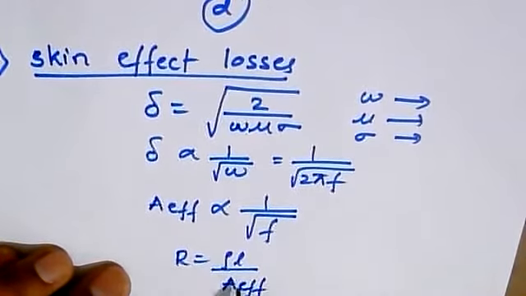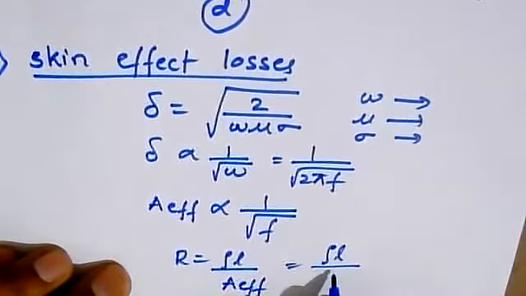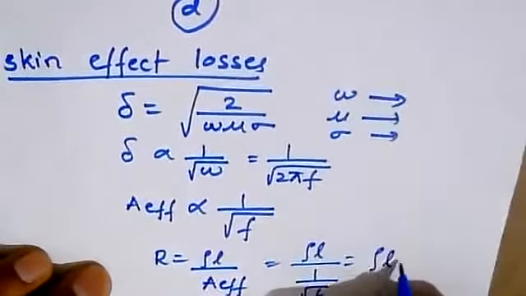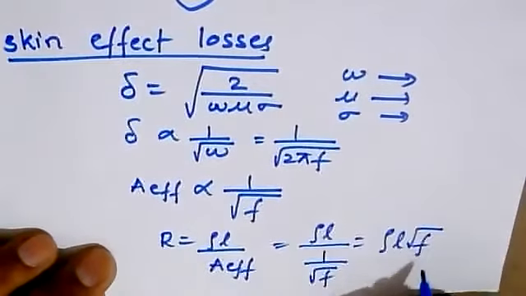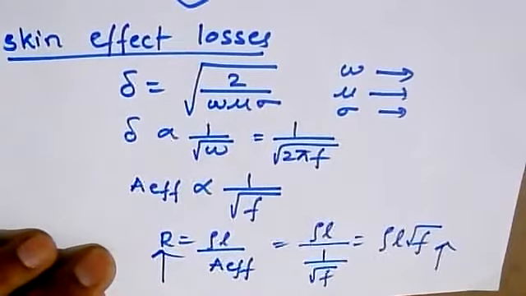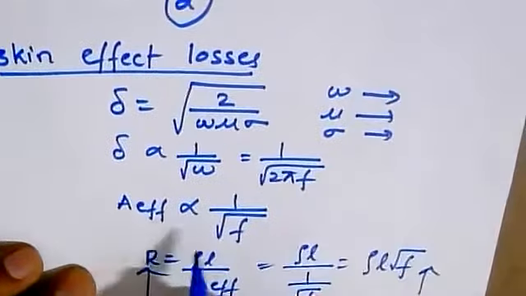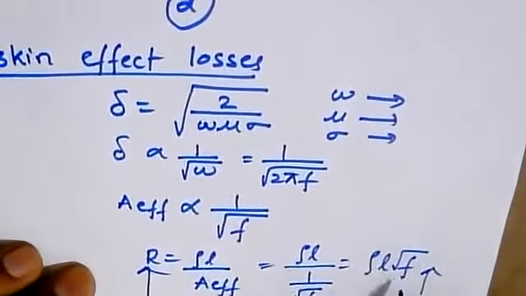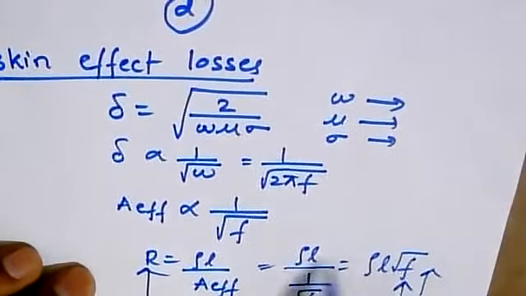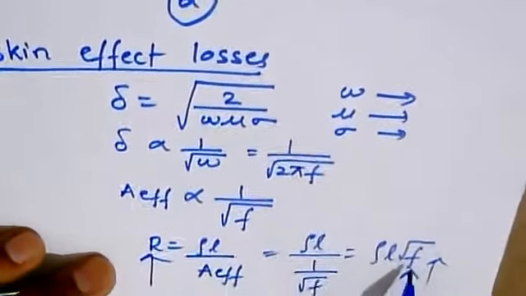So each and everything is interrelated. This can be given as rho L by 1 by root f, which is equal to rho L root f. Here we can find that as the frequency increases, the resistivity is going to be affected, so the resistance is going to be affected. It totally depends upon the frequency: as we operate at very high frequency, the resistivity of that particular material is going to be affected.